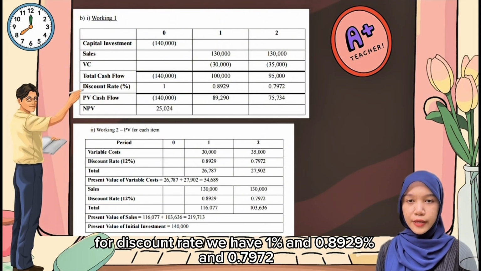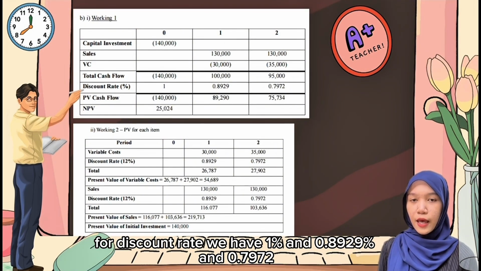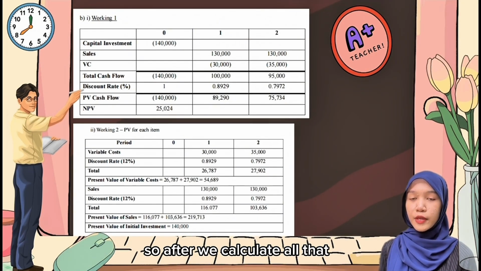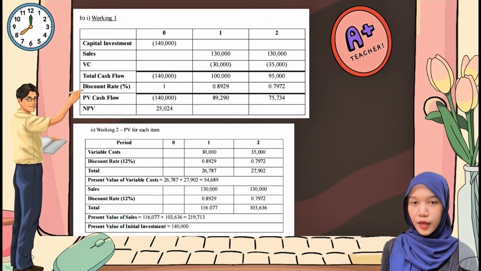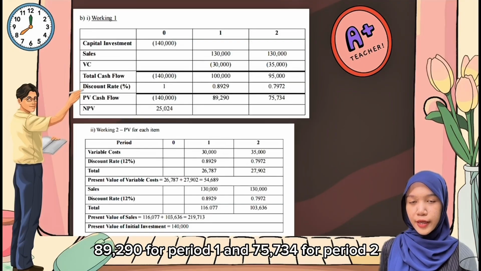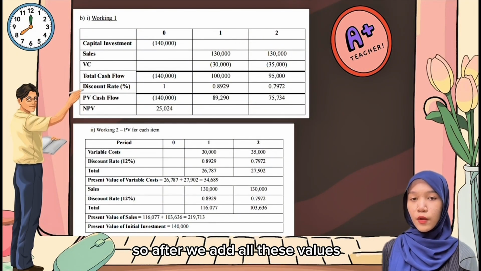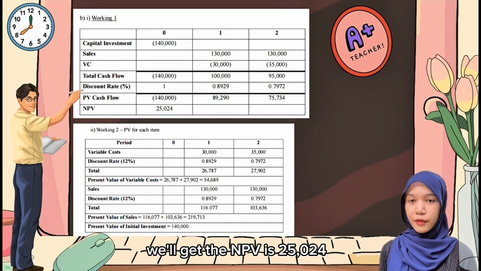For discount rate, we have 1, 0.8929, and 0.7972. So after we calculate all that, we will get 140,000 for period 0, 89,290 for period 1, and 75,734 for period 2. So after we add all these values, we'll get the NPV is 25,024.